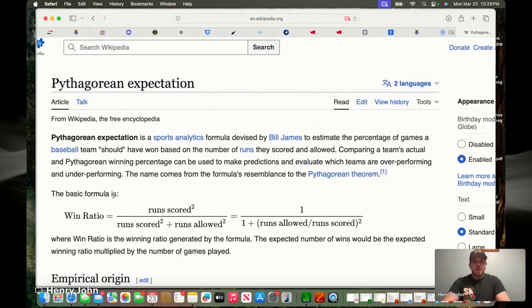But for baseball, further testing of the formula over the years turned up that the preferred exponent, as a general exponent at least, is 1.83. So a little bit less than a straight 2.